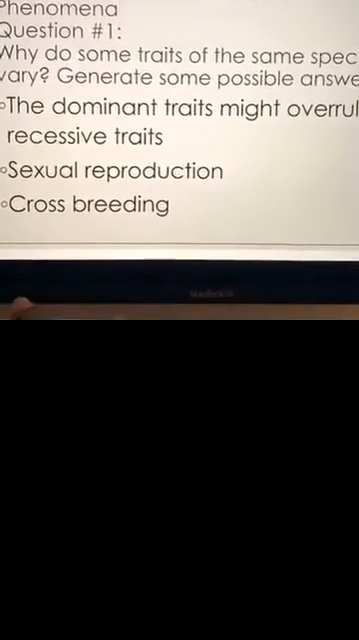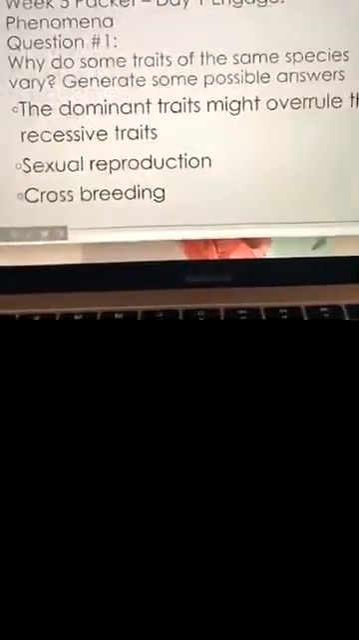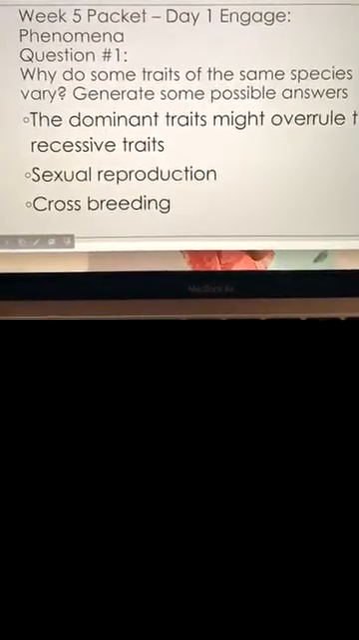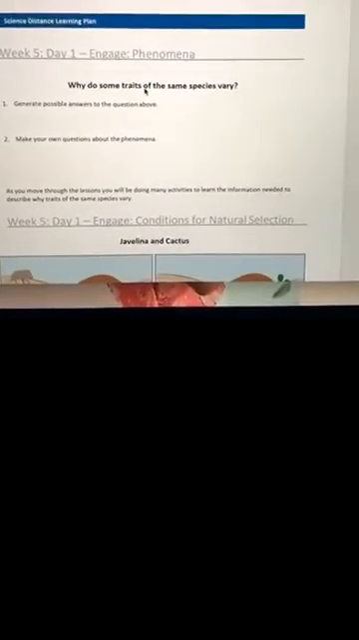So for those of you who are confused, I think I have one person in the comment section who said they don't see it. We are in the week 5 packet, and we're on the page that looks like this, the first question.